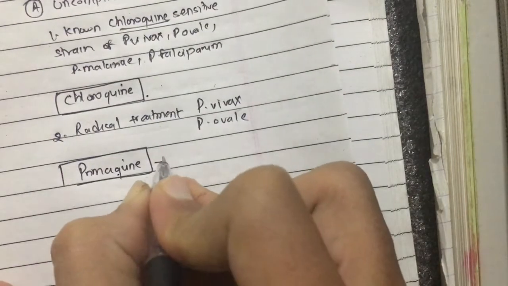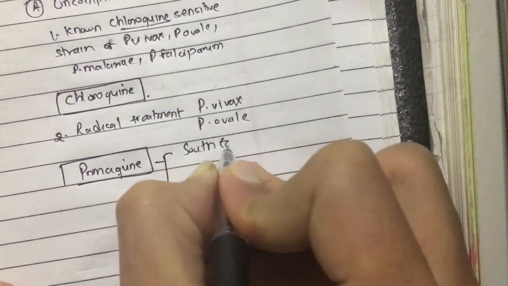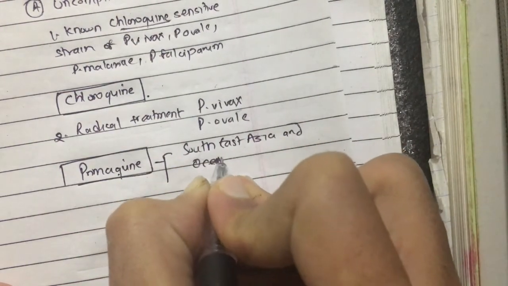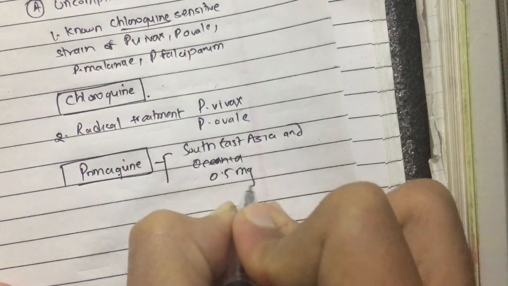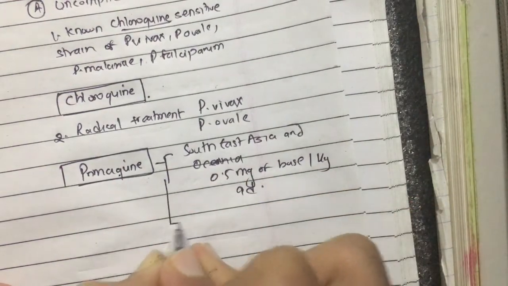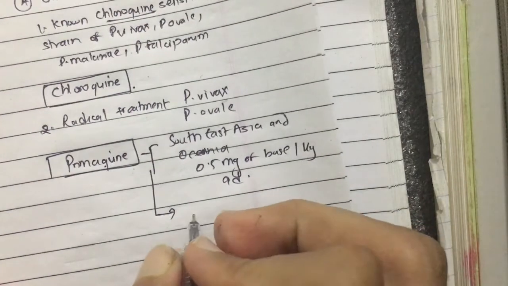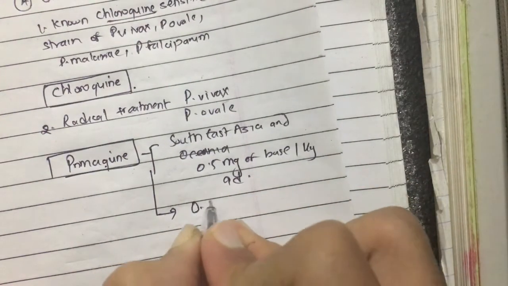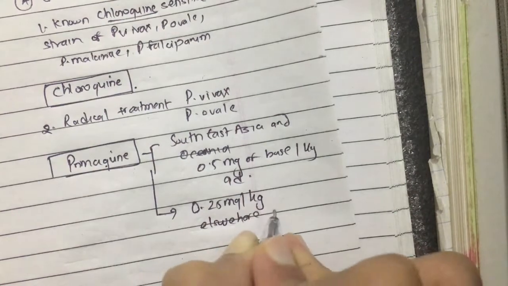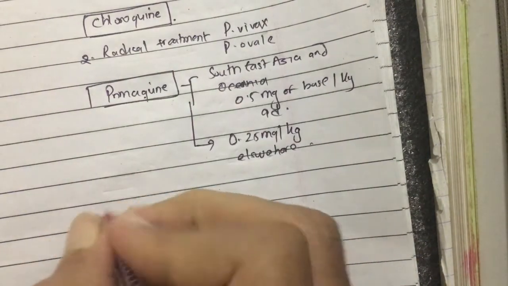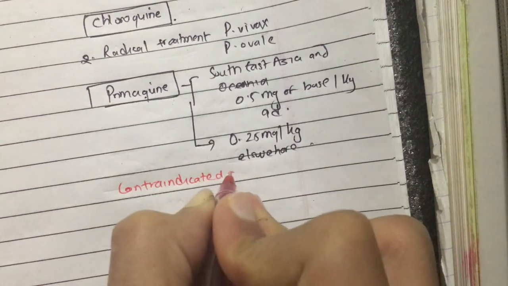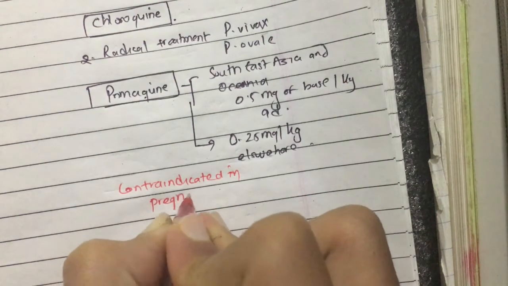The dose of primaquine in Southeast Asia and Oceania is 0.5 mg of base per kg, and in other areas it is 0.25 mg per kg. We should remember that primaquine is contraindicated in pregnancy.